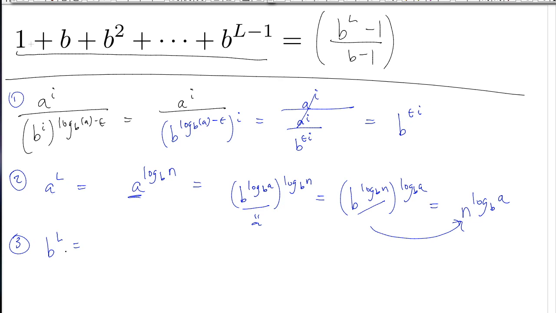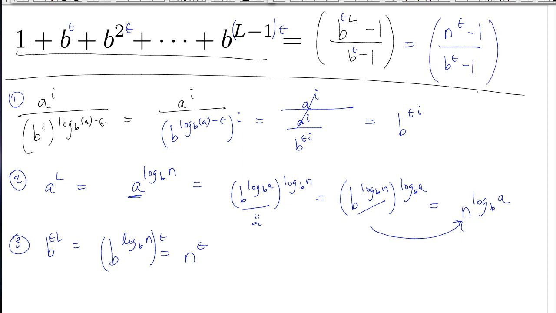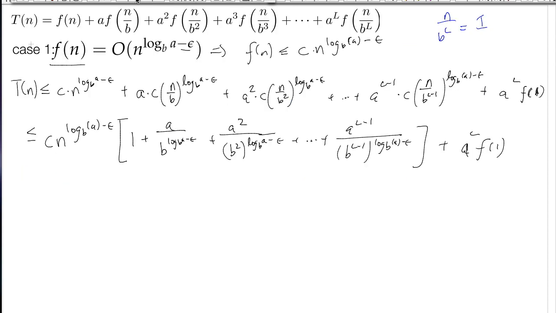And now b to the L, so what I want to do is, even if I put an epsilon here, I'll get this right here. So b to the epsilon L is equal to n to the epsilon. So this is basically equal to n to the epsilon minus 1 over b to the epsilon minus 1. Now with these 3 facts, I can dramatically simplify this previous expression that I have.